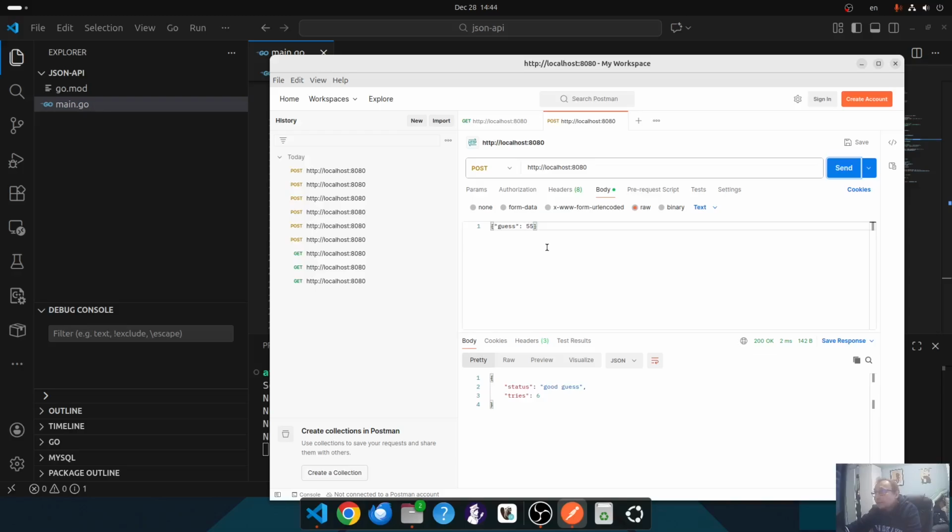And if someone restarts the game, it would be restarted for everyone. So we need to do something for this API to be more stateful.